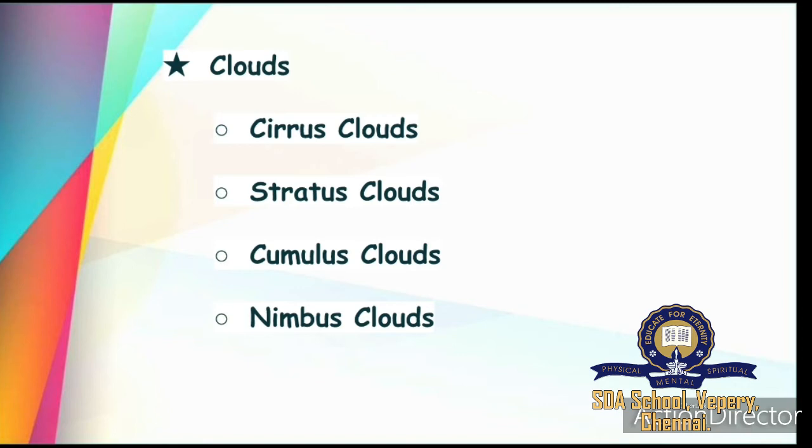First one is cirrus cloud. Cirrus clouds appear like silver grey fish at a very high altitude in the sky. It may not give rain. So this type of cloud will look like a silver grey fish. It will be at a very great height in the sky. This kind of cloud will never give us rainfall.